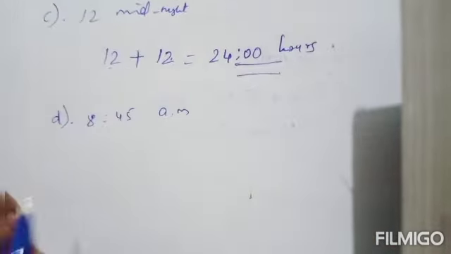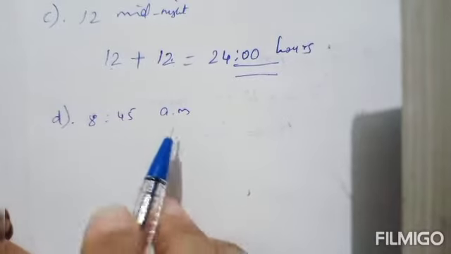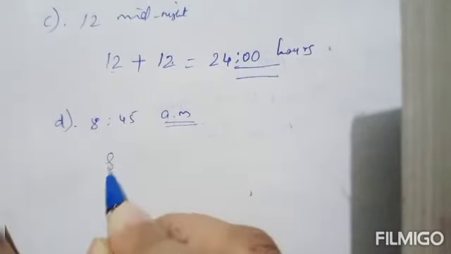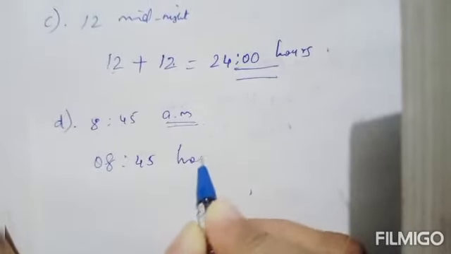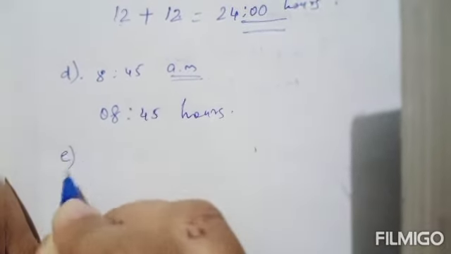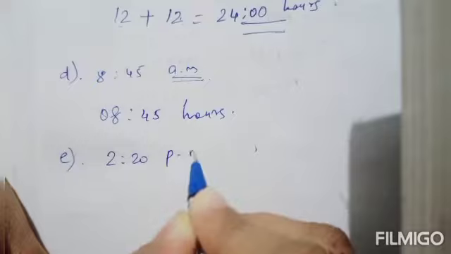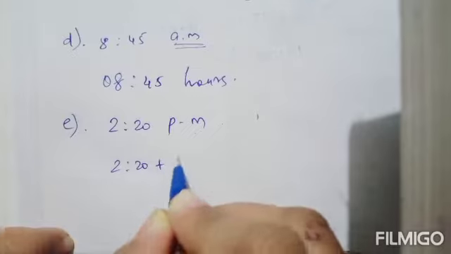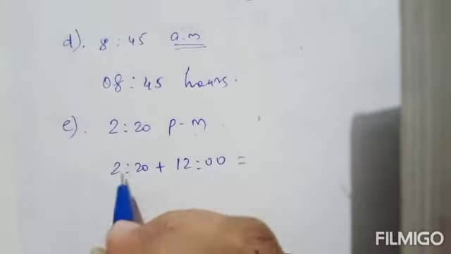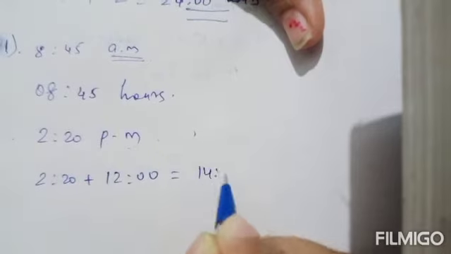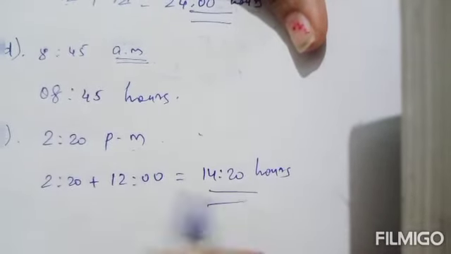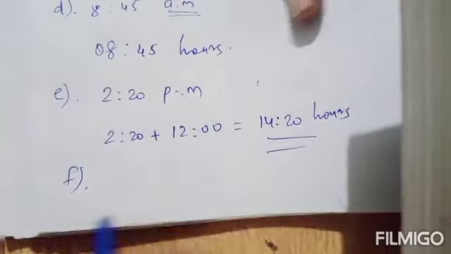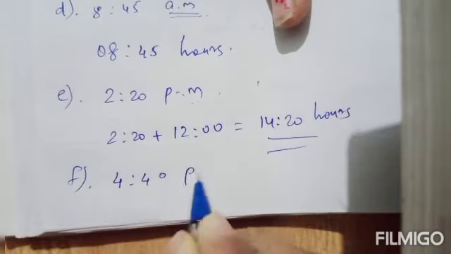Okay. Next D, 8:45 AM. The time is given in AM, so just replace this AM by hours. That is 8:45 hours. Okay, next E, 2:20 PM. The time is given in PM, so what to do? Just add 12 to the given time. So what will you get? 2:20 plus 12, it is 1420 hours. Replace PM by hours. Okay, so 1420 hours.